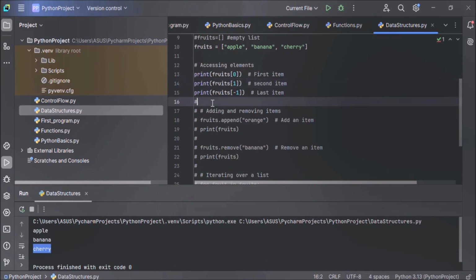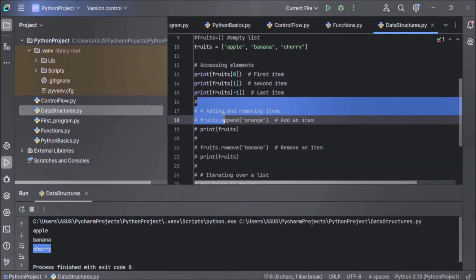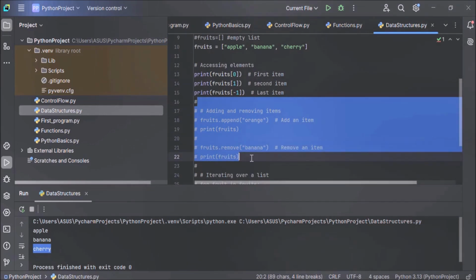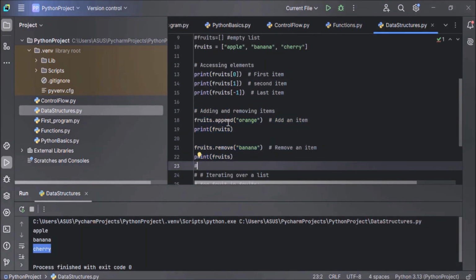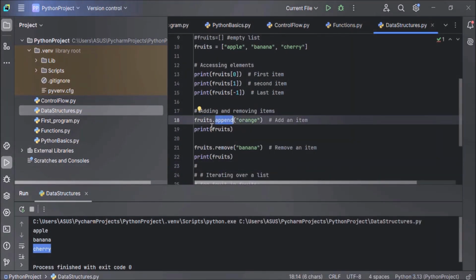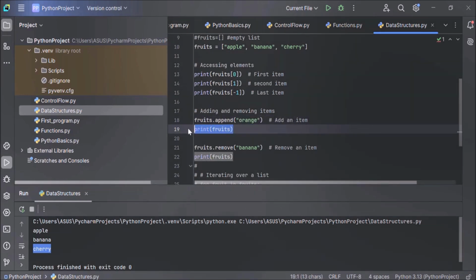Now next is how to add and remove items from the list. This is also very simple. To add any item, you can use the append function. List name dot append function. The append function will add an item at the end of the list. Like here in this example, we are appending orange. So orange will come after cherry at the end of the list. And next we are printing the list after adding the item.